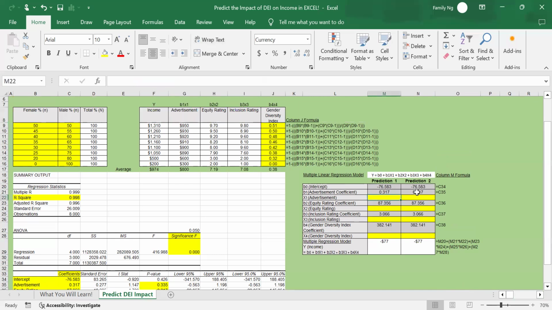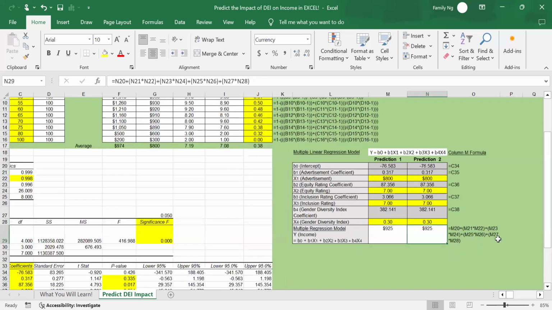So if I spend 800 on advertisement, and my equity rating is 7, the inclusion rating is 7 and gender diversity index is 0.3, you'll get an income of 925. Let's put in the same numbers here: 800, 7, 7, 0.3. You get the same number because I'm using the same exact formula, the same model.